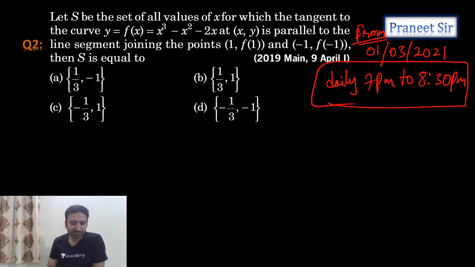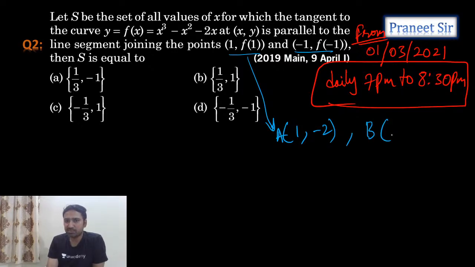Let's see this question. S is the set of all values of x for which the tangent to this curve is parallel to the line segment joining these 2 points. Let's calculate these 2 points. This point is A, 1 comma f of 1. F of 1 is minus 2. Same way, next point B, minus 1 comma, if you substitute minus 1, I get 0. So 1 comma minus 2 and minus 1 comma 0.